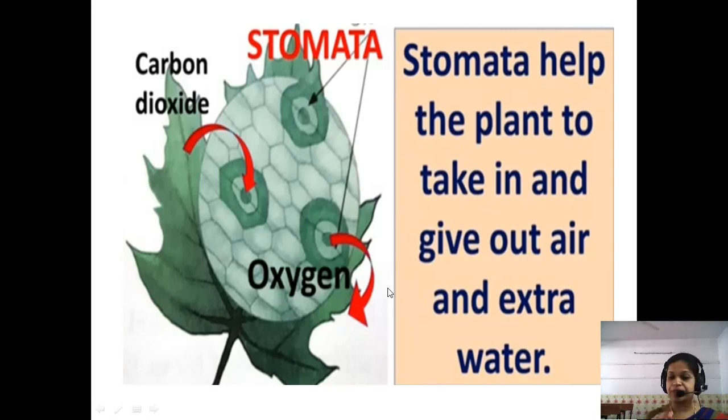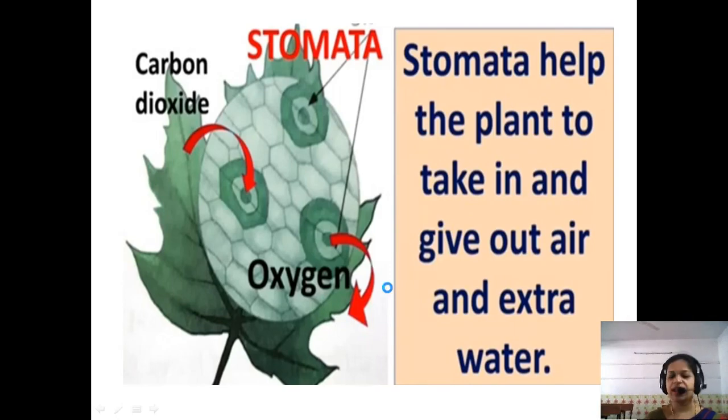So this breathing process in the leaves is done in the stomata. So stomata helps in the process of breathing for the plant. Okay, so where is the stomata present? Stomata is present on the underside of the leaf. They are the tiny holes or openings present on the leaves that help in the process of breathing. They take in carbon dioxide gas and release out what? Oxygen and extra water vapor.